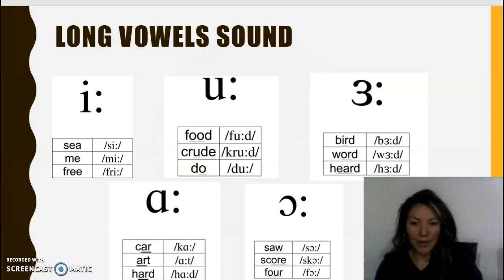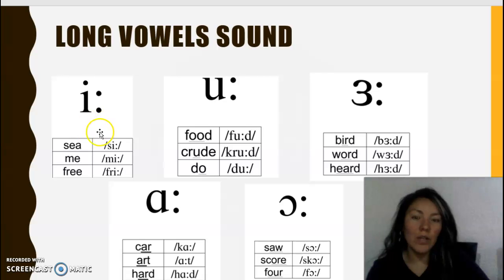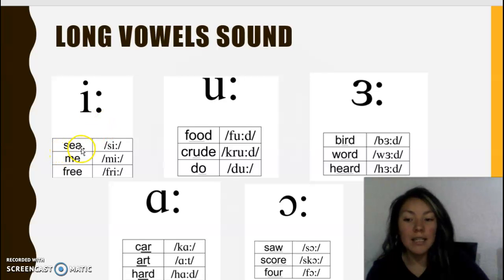Okay, long vowel sounds are: E. You can see this sound in the words see, me, and free. This is the phonetic transcription for this word.